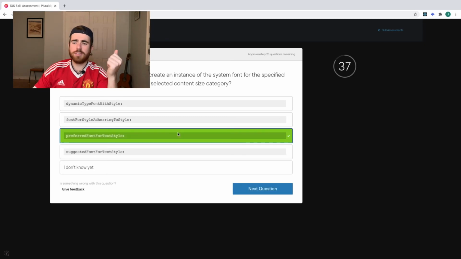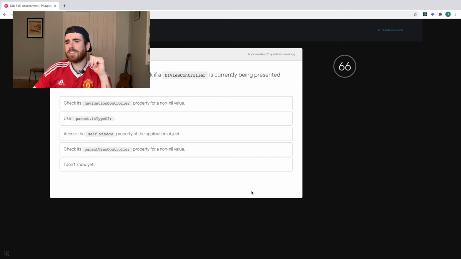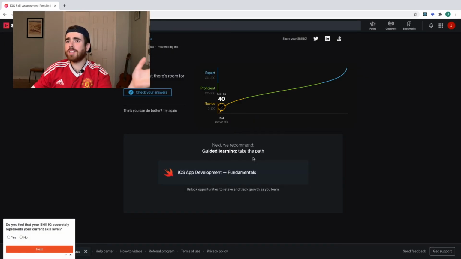Aha, this one. Got it right. Not a guess. All right, so I've completed my assessment, and it looks like I am a novice in iOS, which is pretty spot on. I don't have any experience doing iOS development, so I mean, it's a good assessment. I got every single question wrong, except that one that I didn't guess.